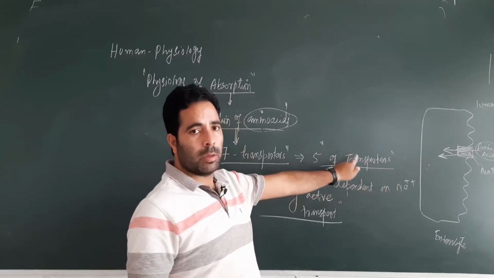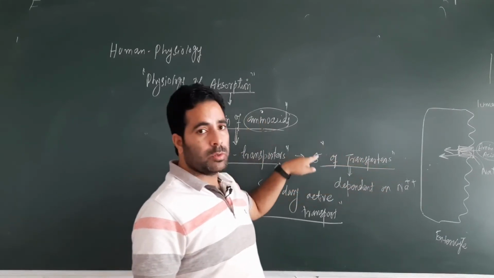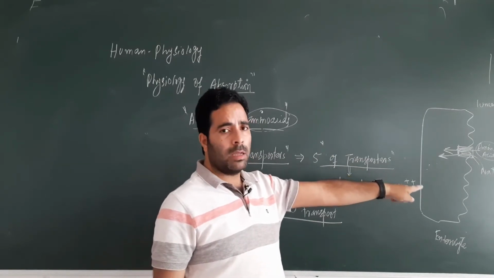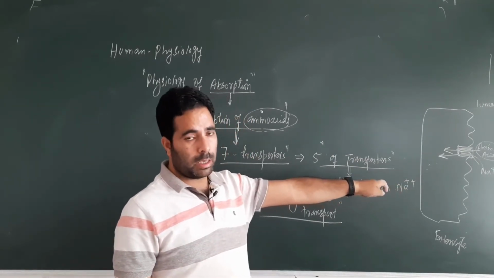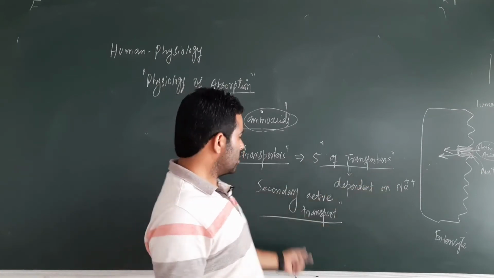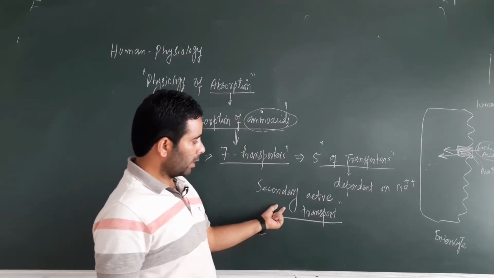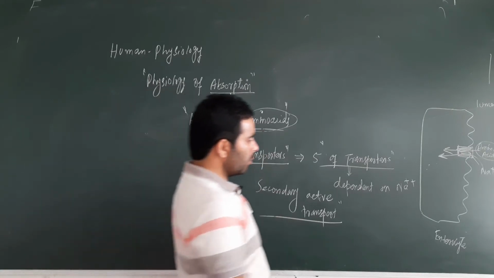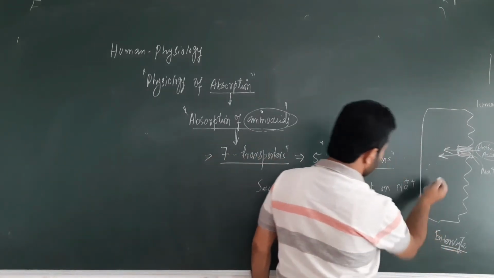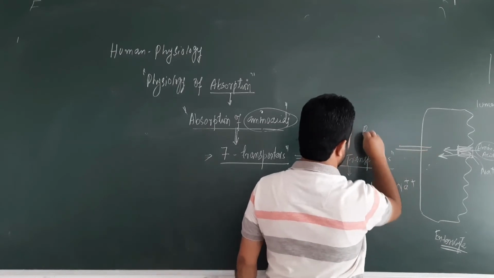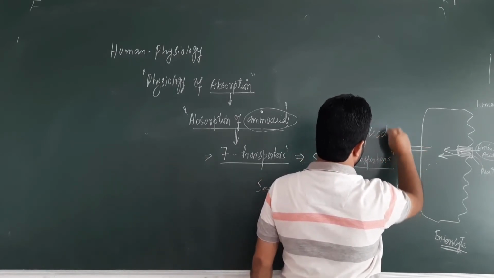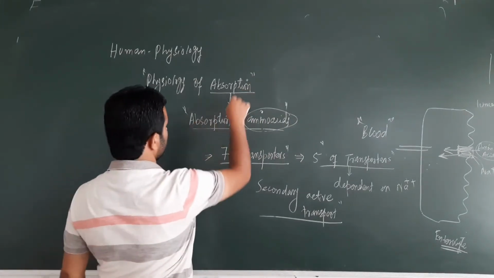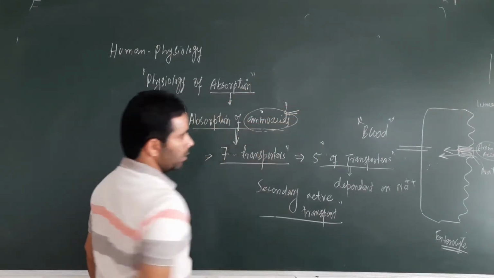They will flow with the sodium ions through the same transporter. But for the maintenance of higher concentration of sodium ions in the luminal side, there is need of energy, that is energy of ATP. So this is again the process of secondary active transport via which amino acids are absorbed first into the enterocyte, and from this end they move directly into the blood. So this is absorption of amino acids.